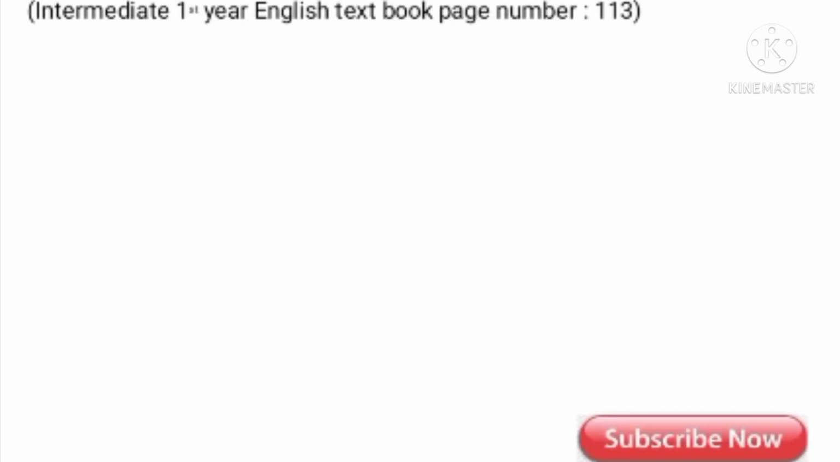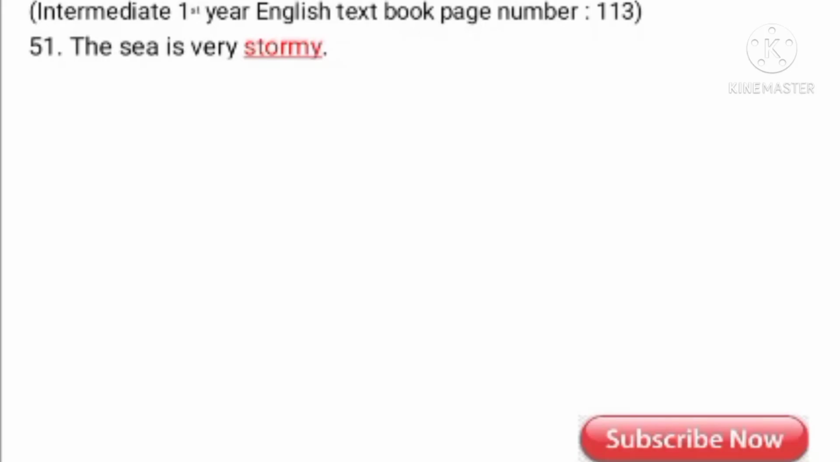Continuation of page number 113. Stormy is an adjective, whereas here very is an adverb. Here very is an adverb which adds to the adjective. How is the stormy? Here the word very qualifies the adjective. So what is the adjective here? Stormy is an adjective, whereas in very stormy, very is an adverb. What is the meaning of stormy? Heavy rain or heavy wind which usually occurs near the sea.